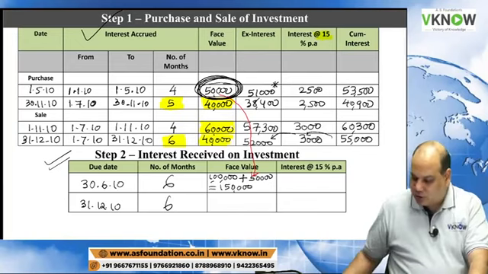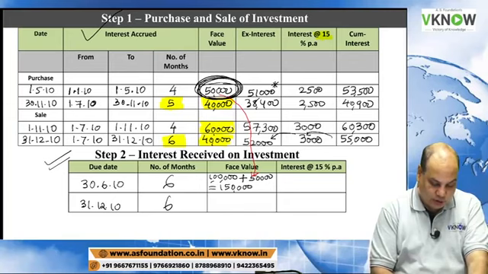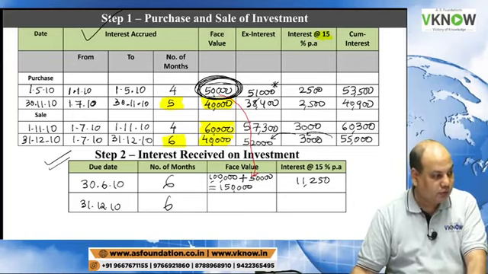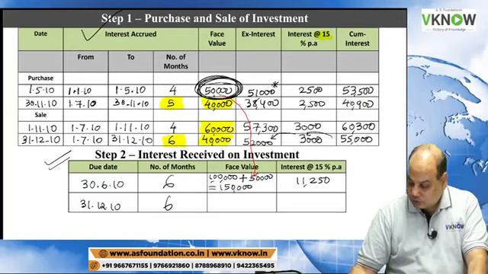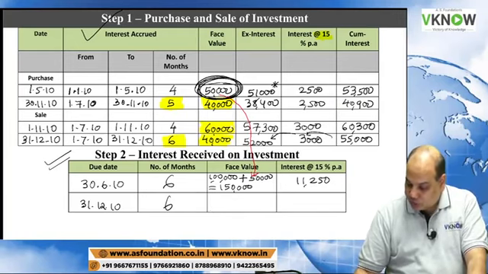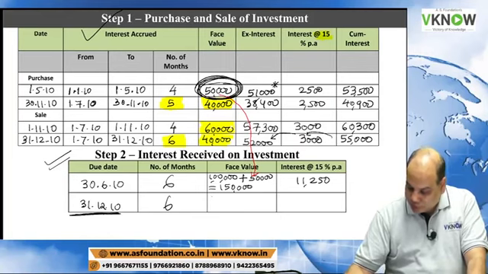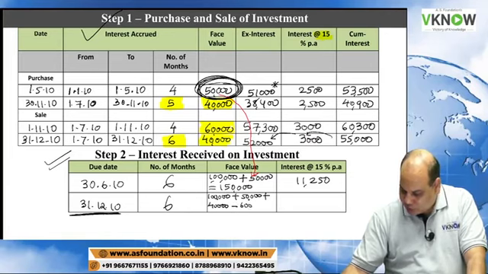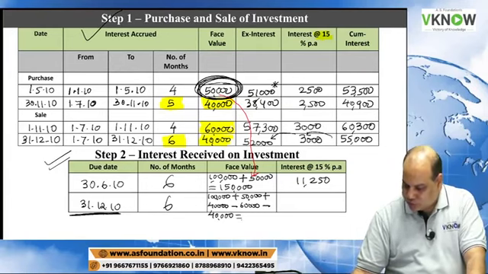1 lakh 50,000 into 15% into 6 by 12 is 11,250. Then on 31st December, I have 1 lakh opening balance plus 50,000 plus 40,000 minus 60,000 and minus 40,000, as these two items we have sold also. So how much is that equal to?